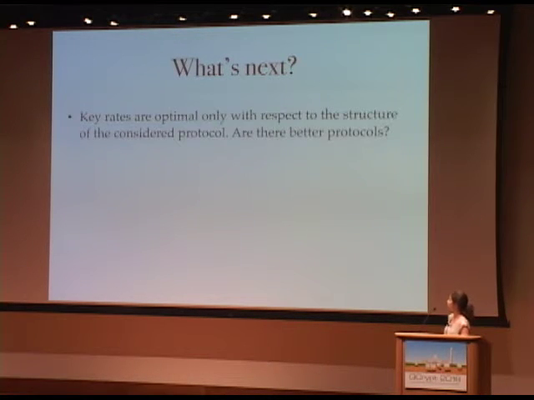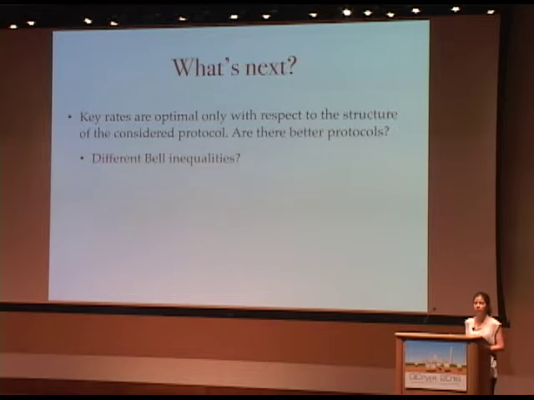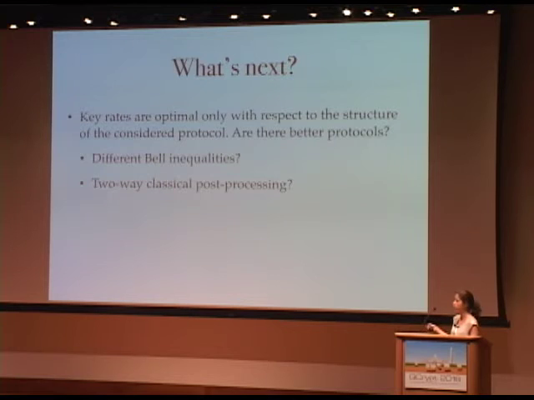Okay, so what's next? I showed you that the key rates that we get are optimal, but this is true only with respect to the specific protocol that we consider and that was considered before. Still, perhaps there are better device-independent QKD protocols that can be considered. For example, maybe different Bell inequalities, instead of the CHSH, can certify more randomness. Or two-way classical post-processing instead of one-way classical post-processing can help. And once we consider such a modification, there is no need to prove security from scratch. You can still use the same framework that we have, but just with small modifications.